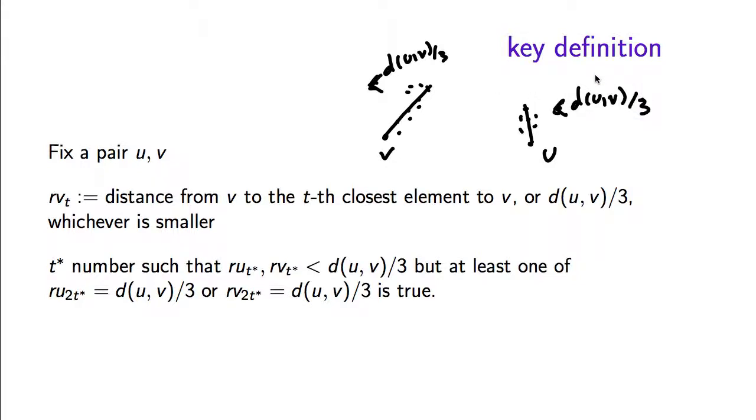But then when we look at the next power of 2, so we consider 2t star elements, then at least for one of v and u, we end up seeing elements whose distance is bigger than d(u,v) over 3. Maybe we see that for both of them, but if we see it for at least one of them, then that's the definition of t star.